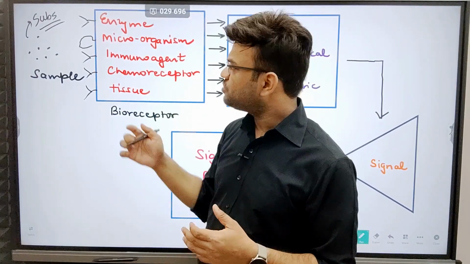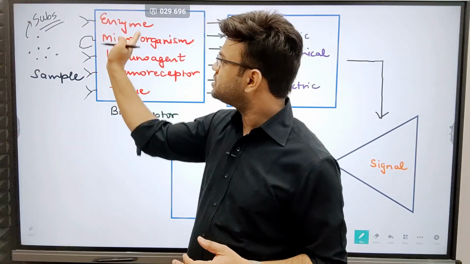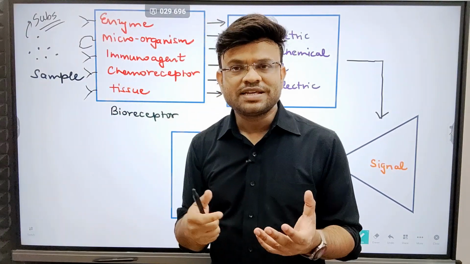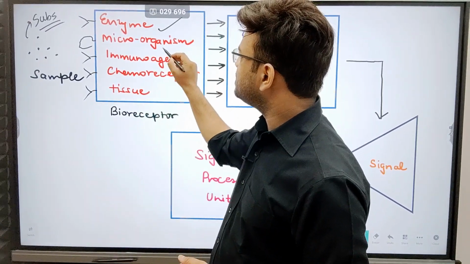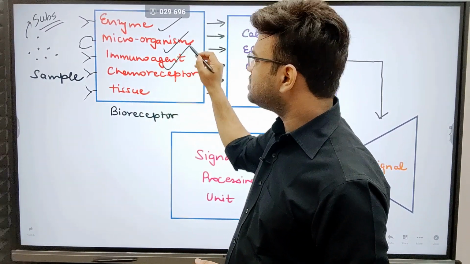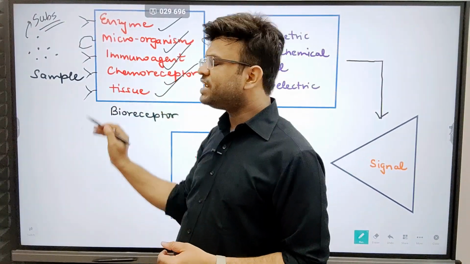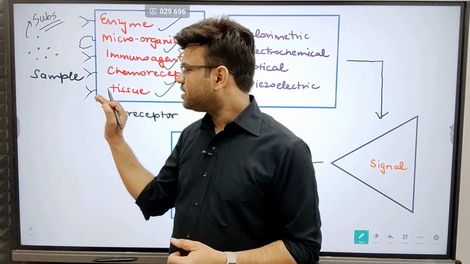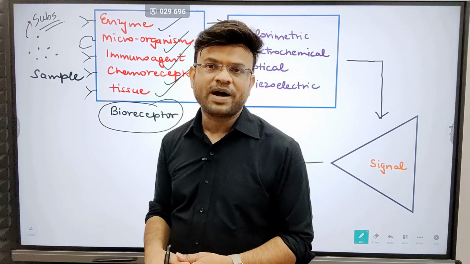Now what I am trying to say is that we are trying to show a biological reaction that might happen. Suppose we have biologically active material, which is part of the biosensor. What are the examples of biologically active materials? You can use an enzyme, a microorganism, an immunoagent, chemoreceptors, or tissues. You can use any of them. They will be considered bioreceptors, and they are part of biosensors.